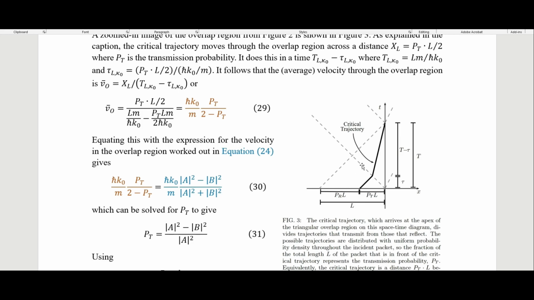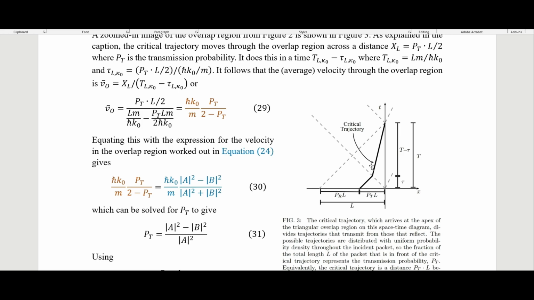When it hits this leading edge of the reflected wave packet, it slows down because we get in this overlap region here, and so it bends this way so that we see now we have less of a spatial component to this vector and more of a time component, telling us that it's slowed down.